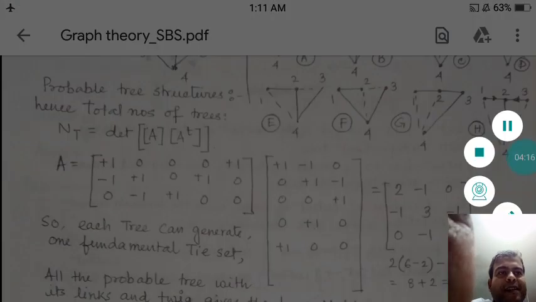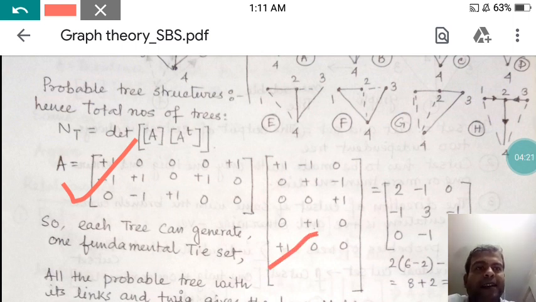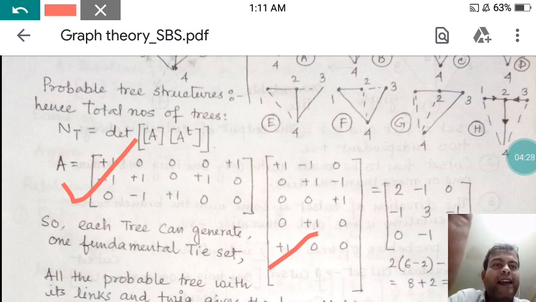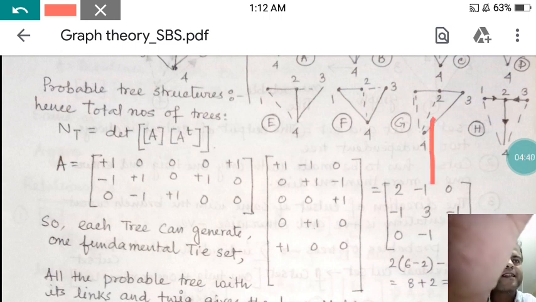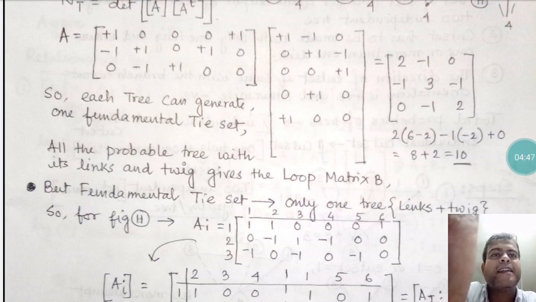When A and A transpose are multiplied and the determinant is taken, the value comes as 10. So there are a total of 10 trees. I have taken only 8 into account, but there are 2 more.